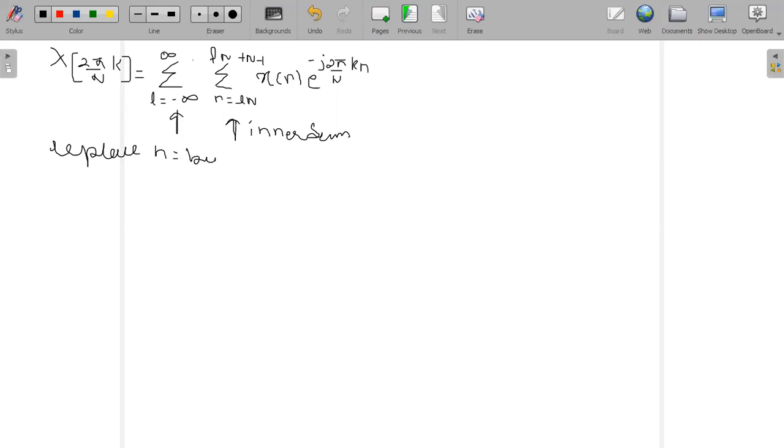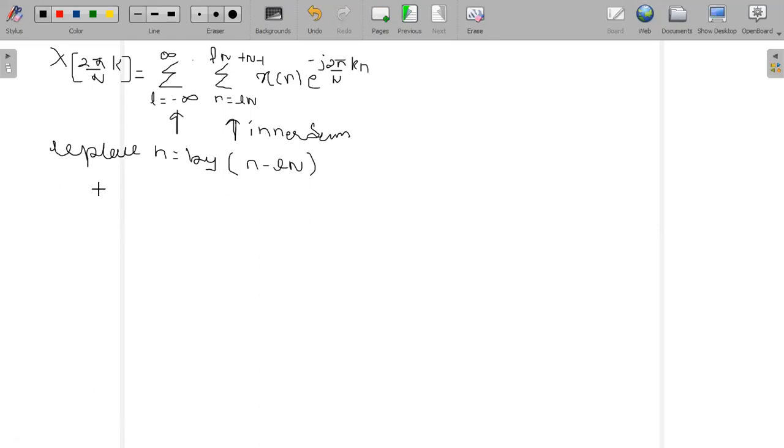Just replace the value of small n by n minus lN. Wherever there is a small n, replace it by n minus lN.